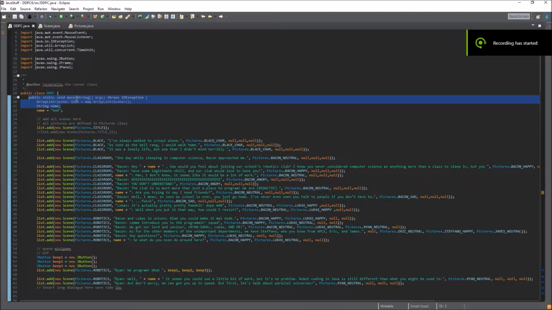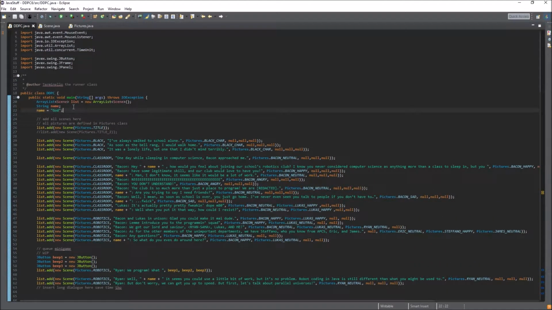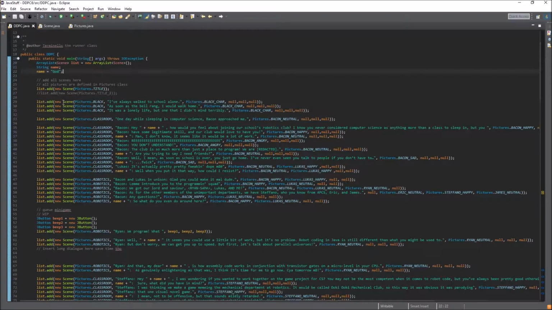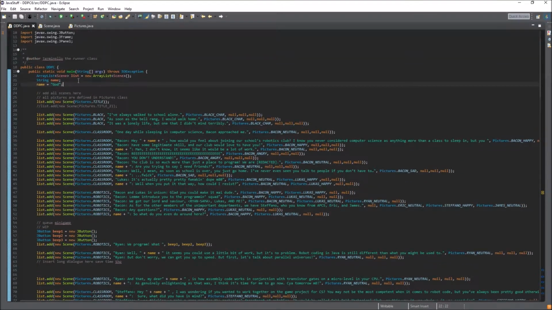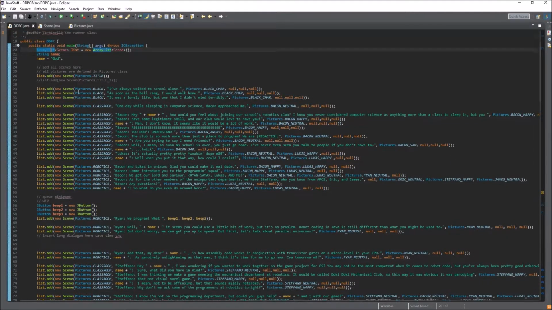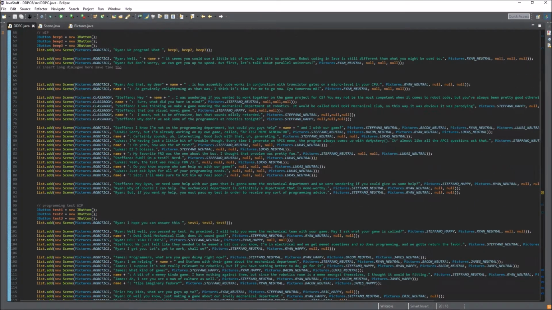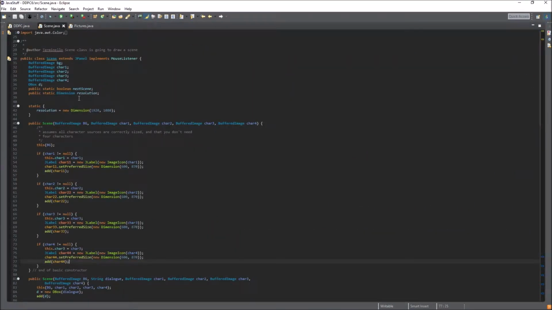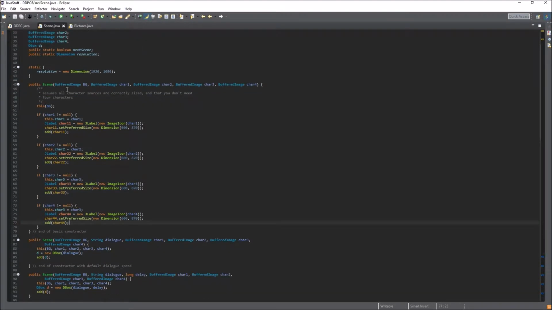So this is the actual coding behind DDPC. We did it all ourselves with the exception of using Swing and the BufferedImage class. So the way the game basically works is it's an ArrayList of scenes, and the game just iterates through those, and we have a for loop that iterates through them, and it does certain things when certain things happen.